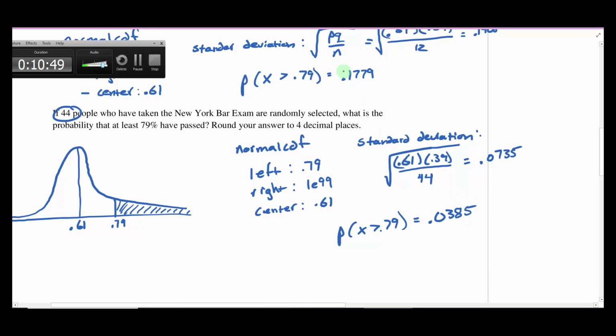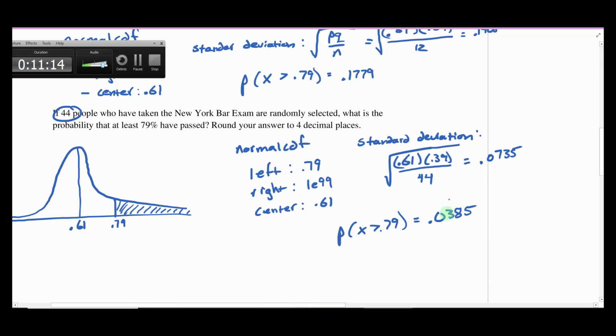There you go. And you'll notice going from one to the other here, we had a 17% probability when the sample size was relatively small with only 12 people in the samples. And then the probability got much smaller as we increased the sample size. Okay, so when that sample size increased to 44, the probability went down considerably.